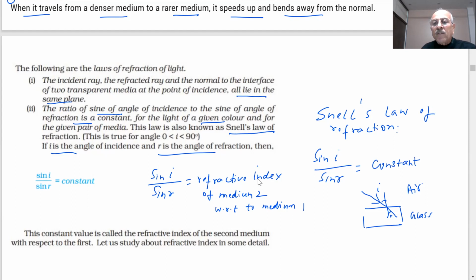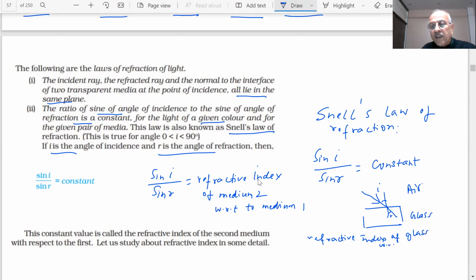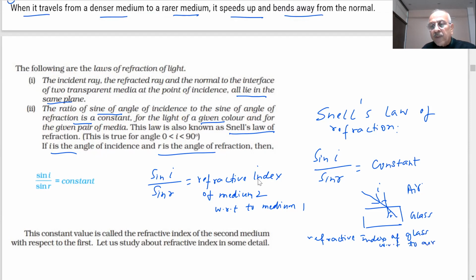If I put the value of I and the value of R, I will get some value which will be a constant. And this is known as the refractive index. This will be the refractive index of glass with respect to air.